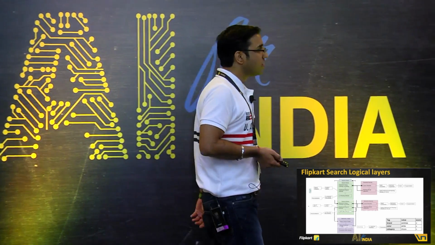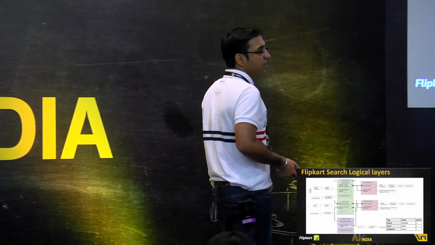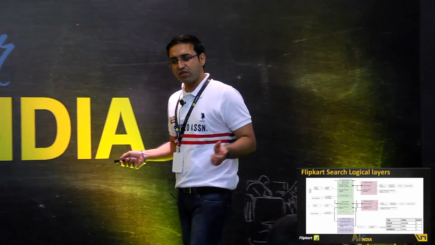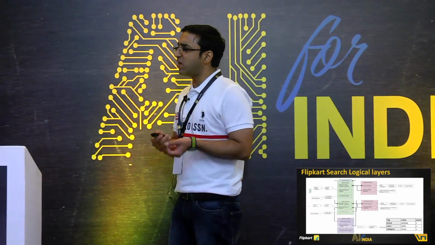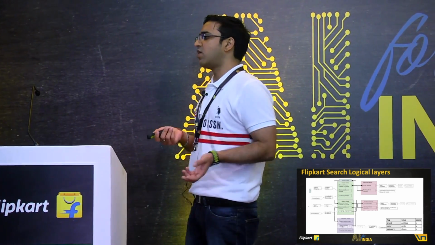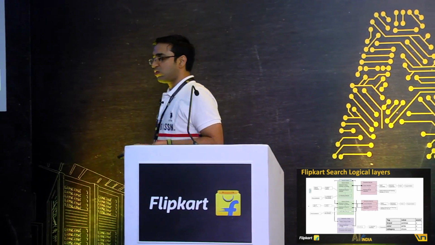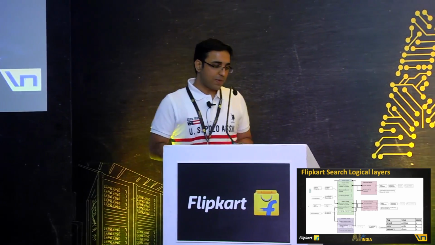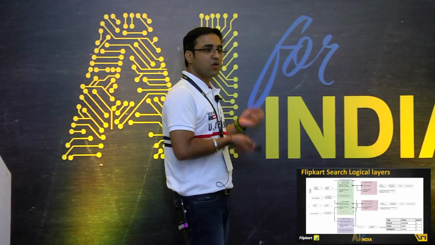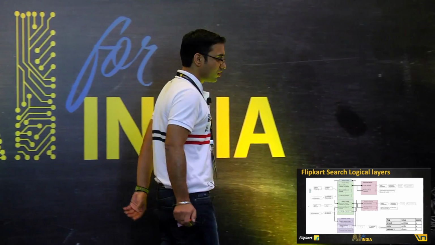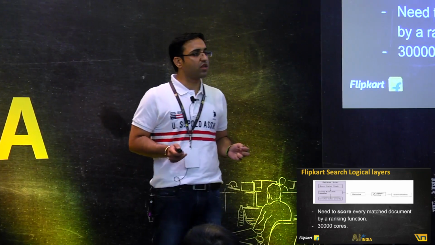Moving on to the last layer, we call it search index. This is the heart of the system. This is a layer which does the heavy lifting of matching across millions of documents, scoring them, and then giving back to the user. So like a typical search problem, we match millions of products. What users are looking for is just the top 100 or top 10 of them. Hence, we have a problem of finding which among the millions of matching sets is to be shown to the user. What we do there is, we apply a complex scoring function, score all of these matching millions of documents, get the top 10 or top 20, whatever you're asking for from it, and then give it back to the user. Interesting to know, this is a layer where the most expensive operation we are doing is scoring.